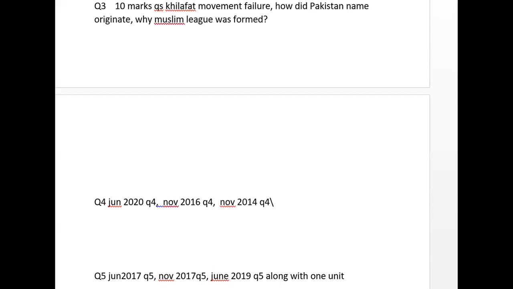For question number 5, look at this June 2017 question number 5, November 2017 question number 5, important. And let me look, this is June 2019 question number 5, along with one unit scheme part. So that is important.